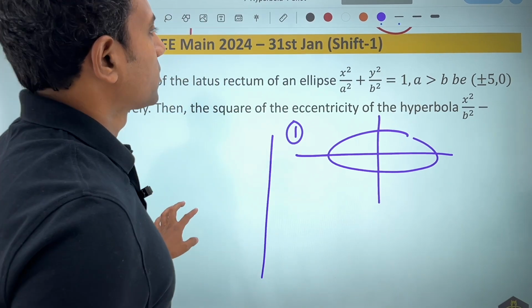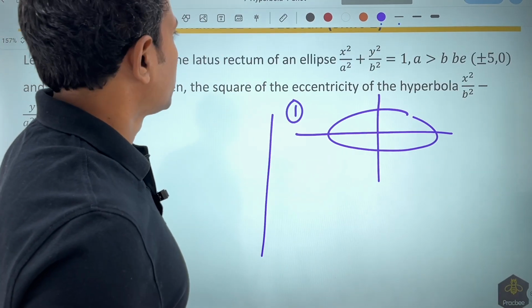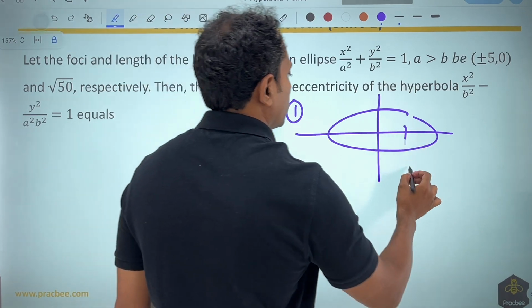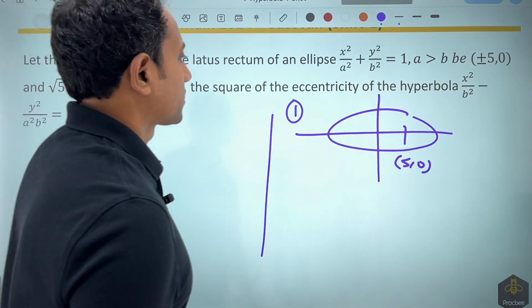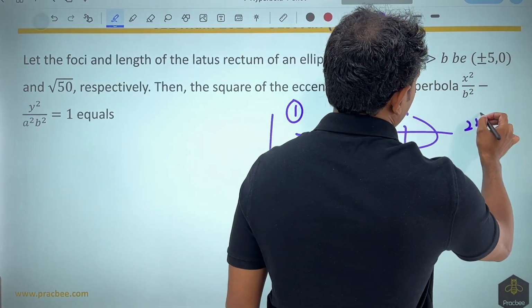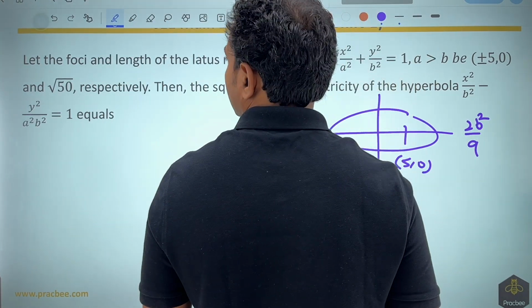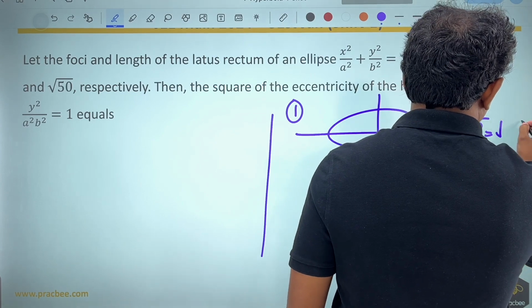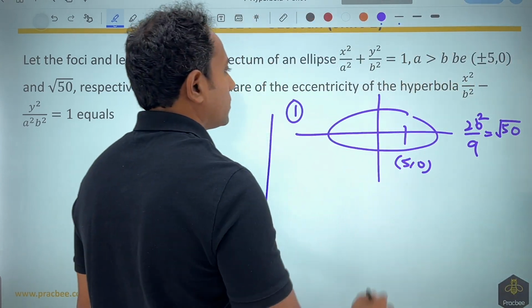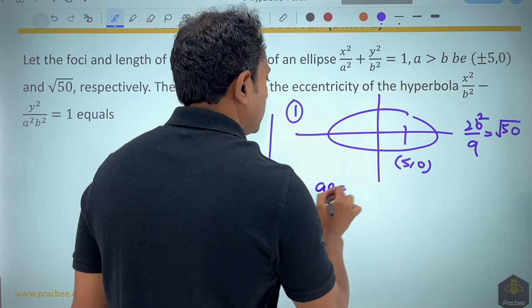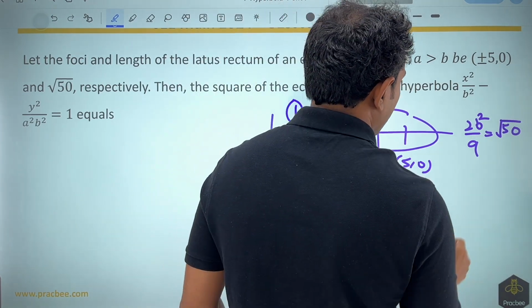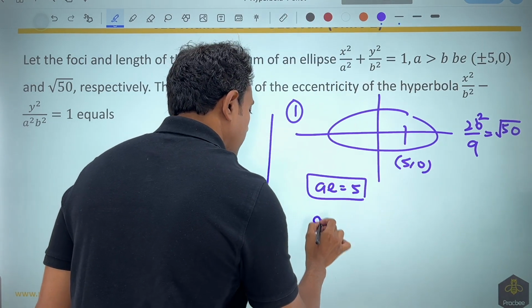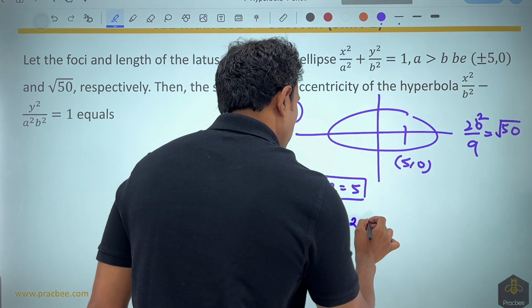In this first part, what they are saying is the foci and the length. So foci, if I talk about, this is given as (5, 0), and the length of the latus rectum, that is 2b²/a, is given as nothing but √50. So ae is nothing but 5. Now you have been given this value. If I square this up, a²e² will be equal to 25.